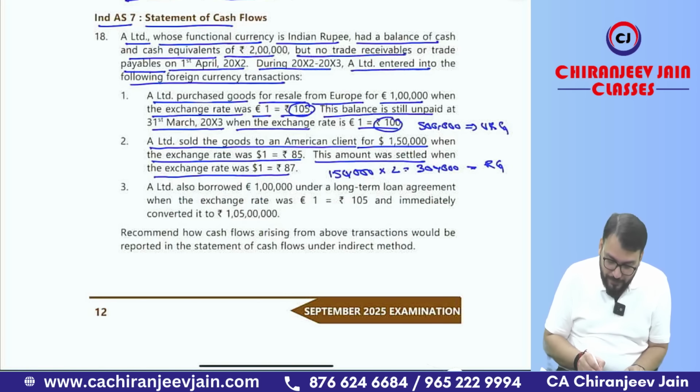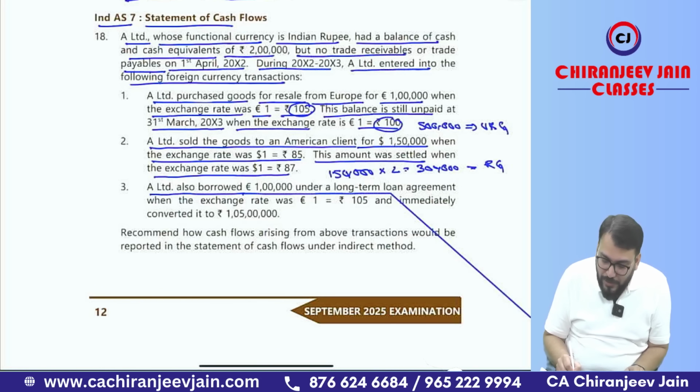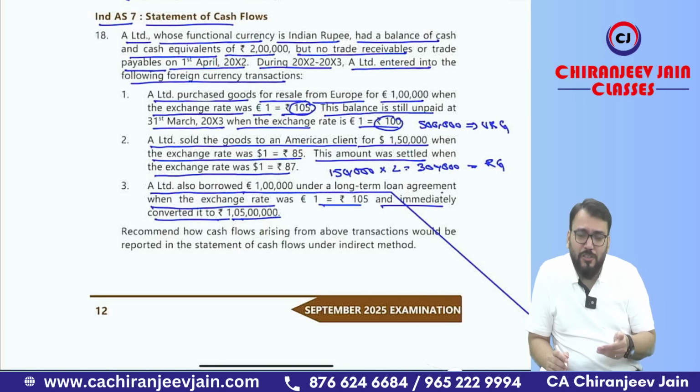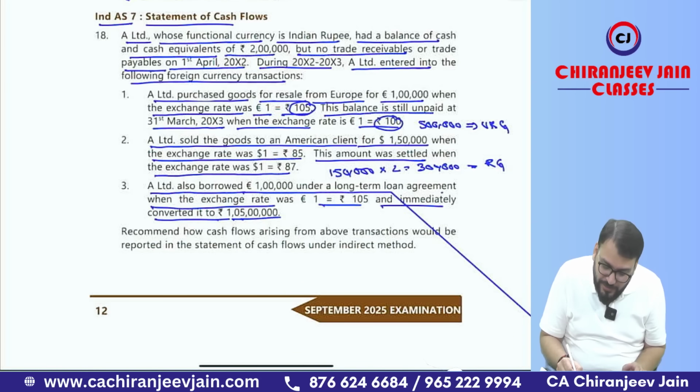A Limited also borrowed euro 1 lakh under long-term loan arrangement when the exchange rate is 105 and immediately converted into rupees 1 crore 5 lakh. Understood? In this also, because this is also one type of foreign currency monetary item, it will be translated by using closing exchange rate, and the closing exchange rate is 100 only.